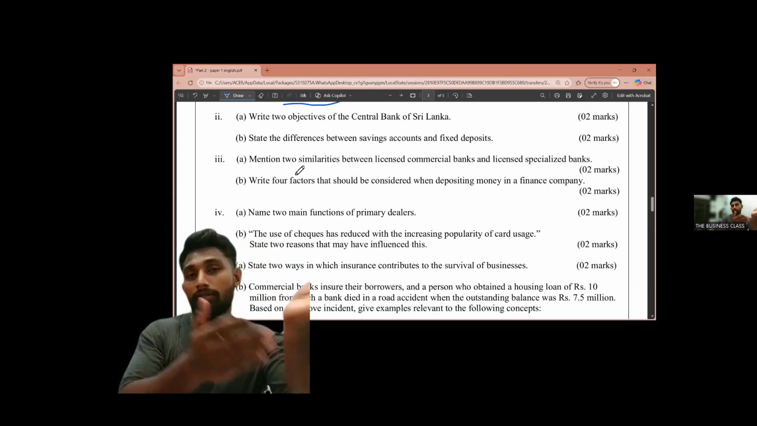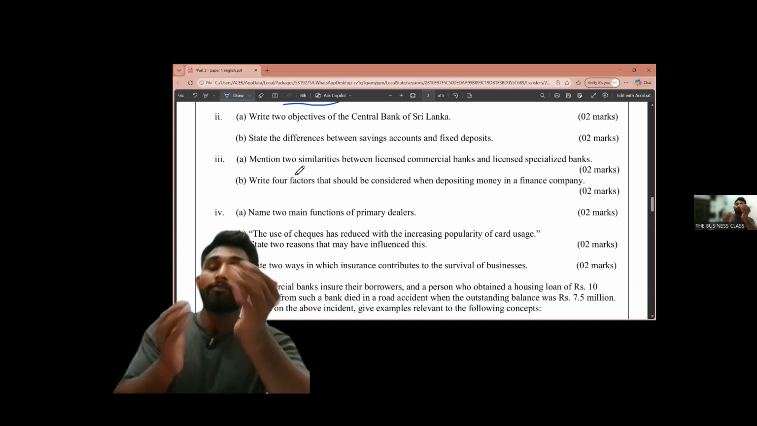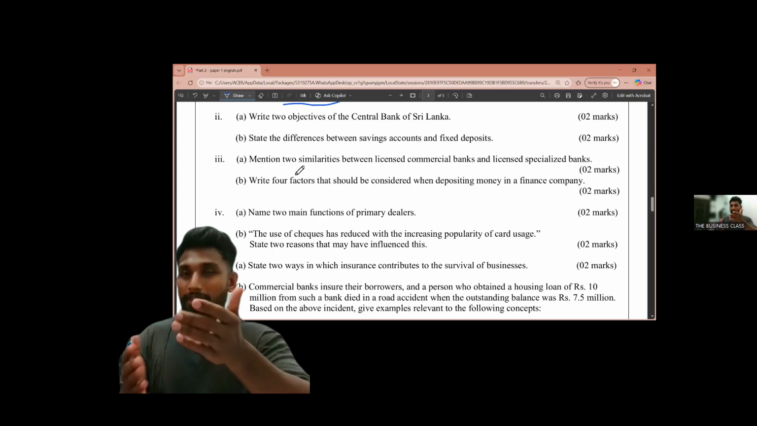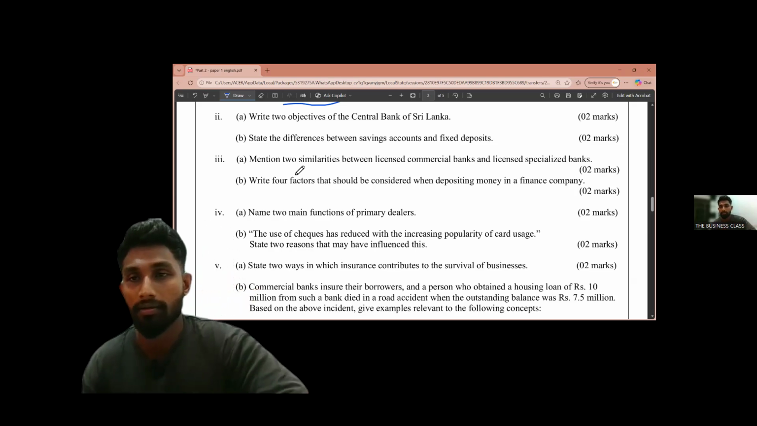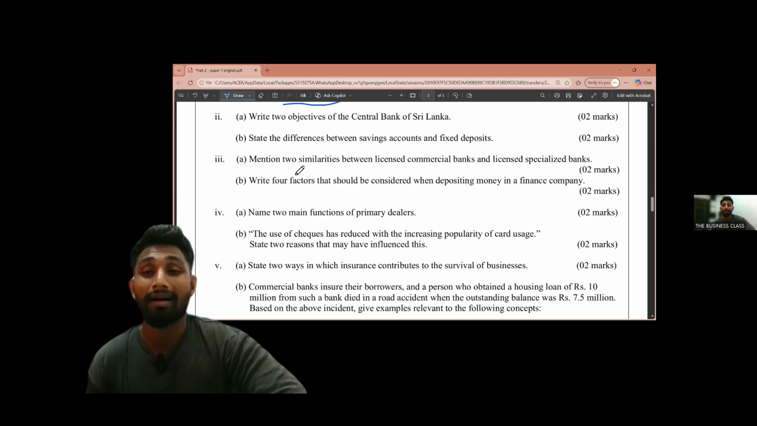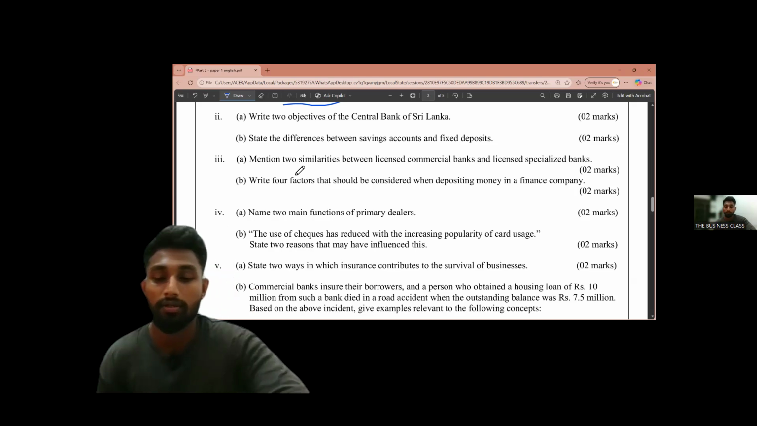The ones who have written the answer, think again. It was asking about differences. No, it was asking about similarities, right? Just read the question first. Always have a clear mind on the questions, right?